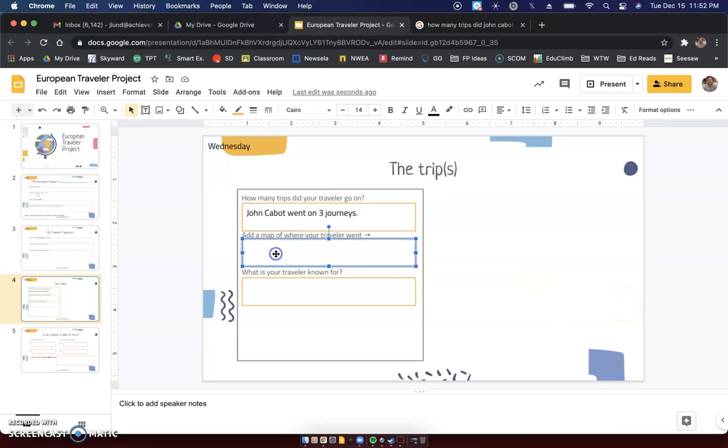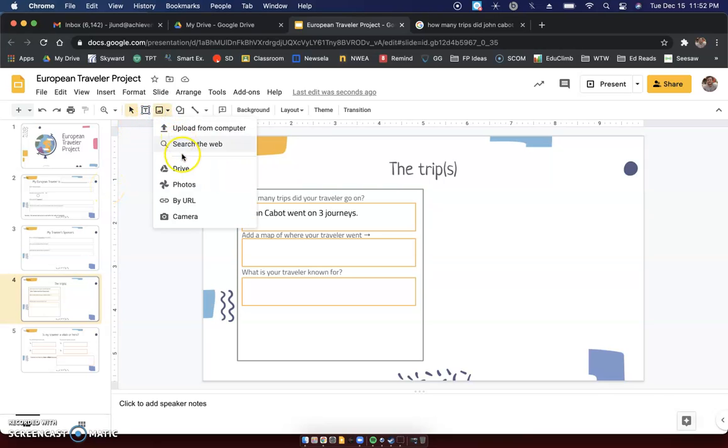All right, next question. Add a map of where your traveler went over here. So I'm actually not going to type anything in this box. I just put it there because I wanted to make sure that you knew that there are 3 things that I wanted you to do. So what I'm actually going to do is, now there's a way to do this. I just want to show you really quick.